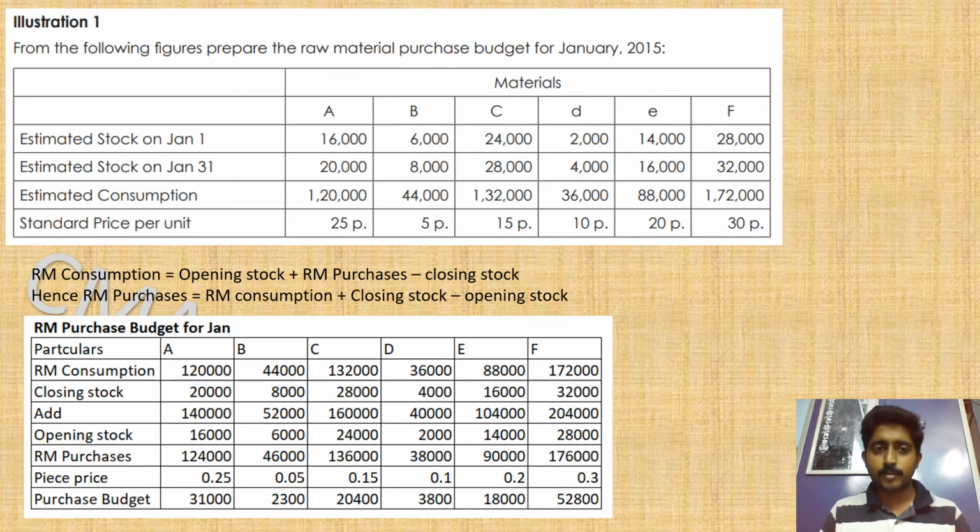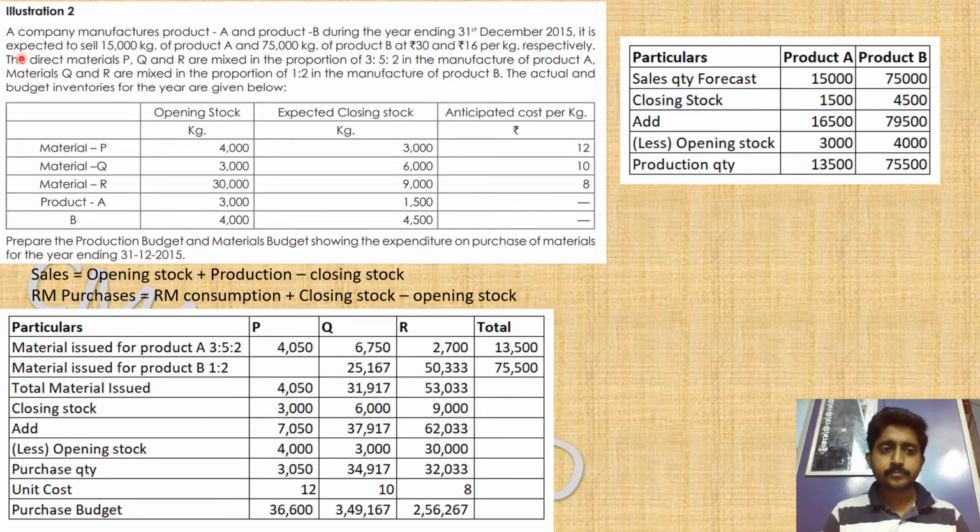We will go to one more problem, which is a little bit complex. A company manufactures two products, product A and product B. For the year ending 31st December 2015, it is expected to sell, so from the sales department the budget has already come, 15,000 kg of product A and 75,000 kg of product B. Per kg, the rate is also given. So finished goods, we can value it because the finished goods rate is given.